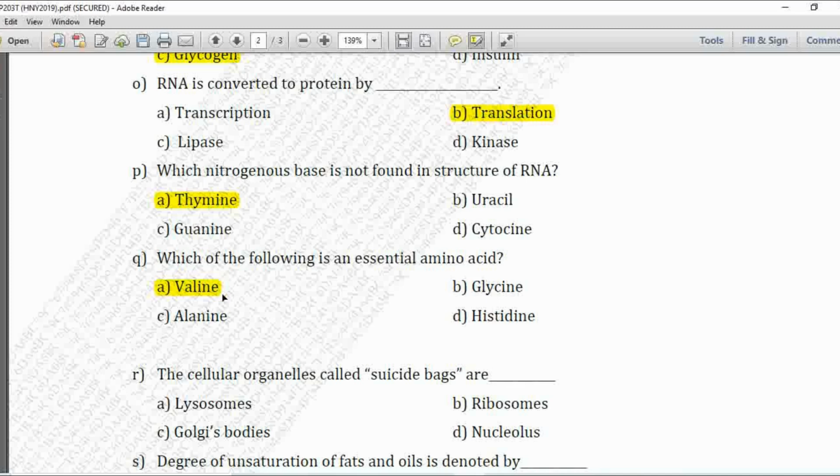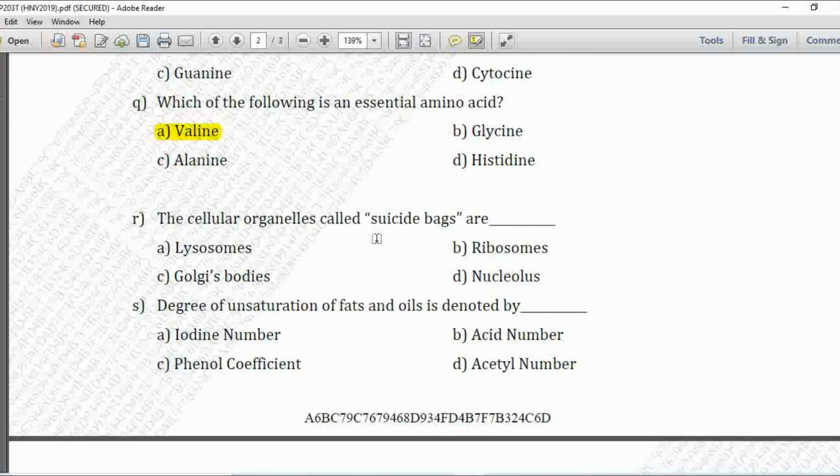Next MCQ, the cellular organelle is called as suicide bags are option A is lysosomes, B is ribosomes, C is Golgi bodies, and D is nucleus. So this MCQ is also repeated from summer exam 2018, and the correct answer is A, lysosomes.